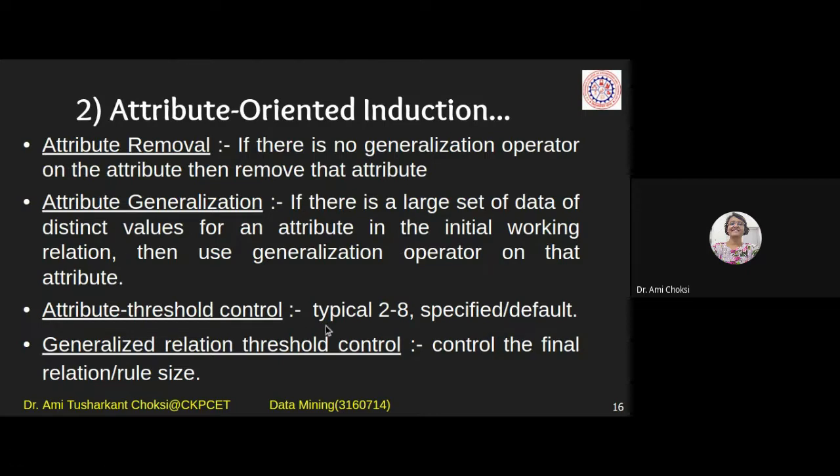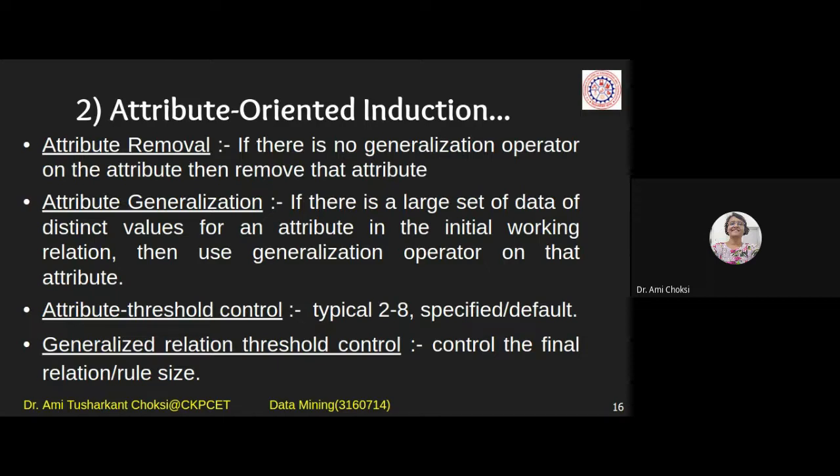Attribute threshold control. Typical is 2 to 8 and a specified default. How many attributes should we control? Typically it is 2 to 8, but still it depends on a particular application. Do we want particular attributes? Is it required? Is the generalization operator available on that particular attribute? All these things we will see, and we'll consider only those attributes where generalization is available, and that also is in the range of 2 to 8.